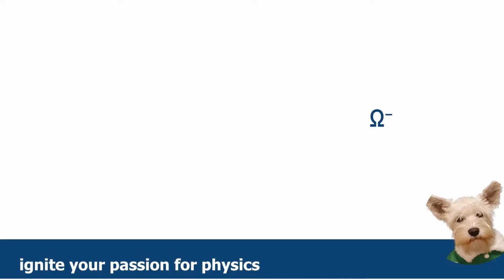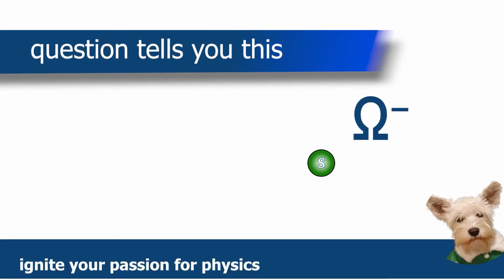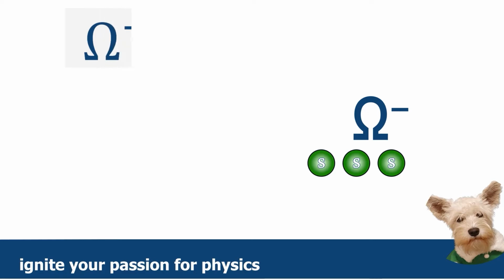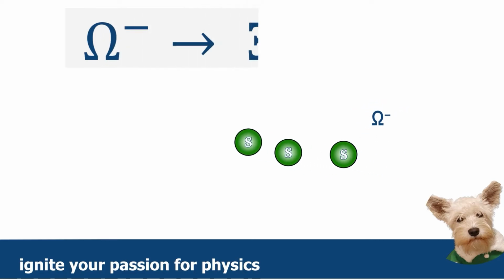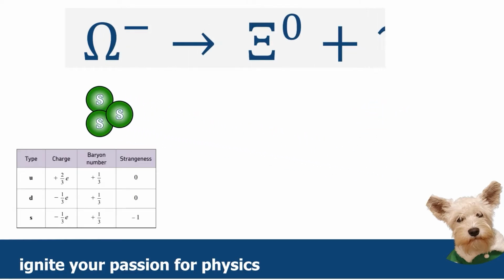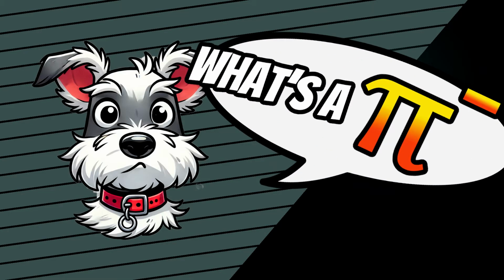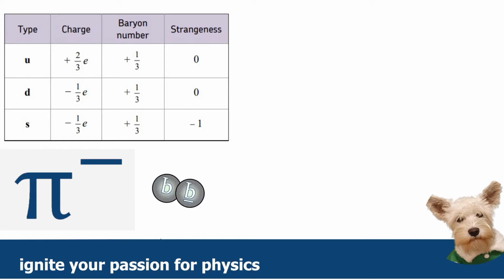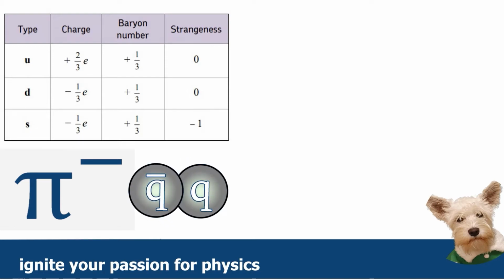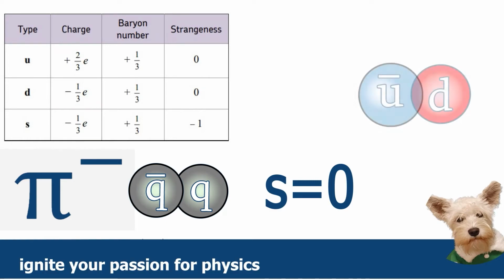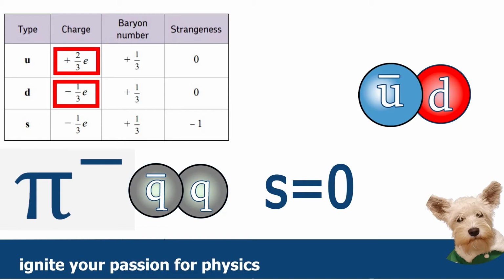The omega minus particle, which consists of three strange quarks, decays into a xi0 and a pi minus. So our first task really is to identify what a pi minus is. Now we know that all mesons are made of a quark-antiquark pair. And we also know that the strangeness is going to be 0 because it's a pi meson. Try d anti-u. See what happens this time. Well, the d is minus 1 over 3 and then anti-u is minus 2 over 3. Haha! That does in fact add up to minus 1.